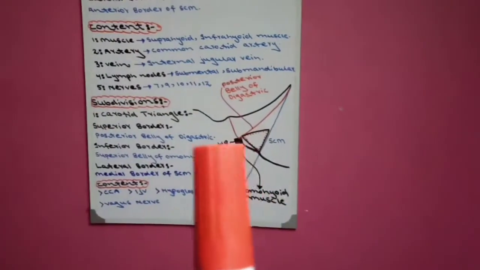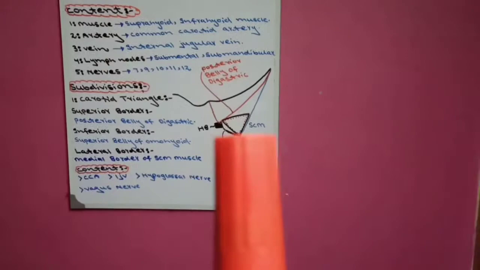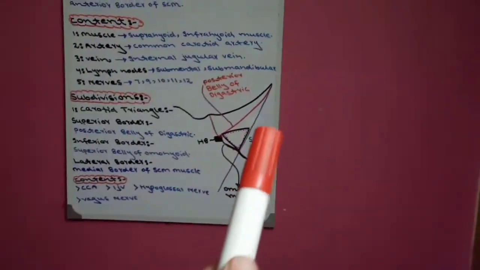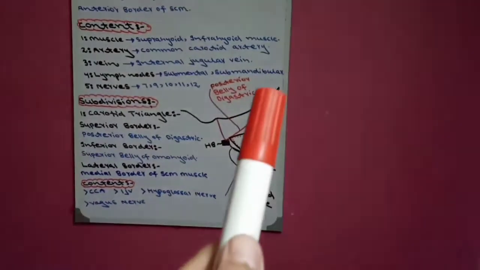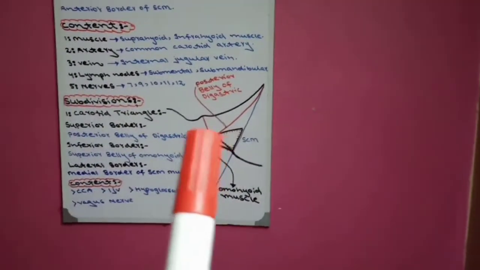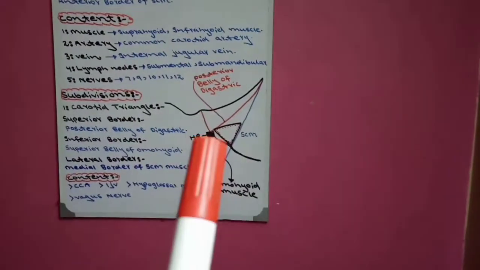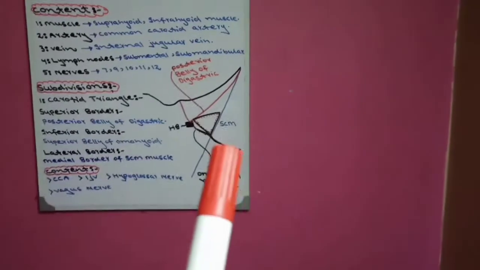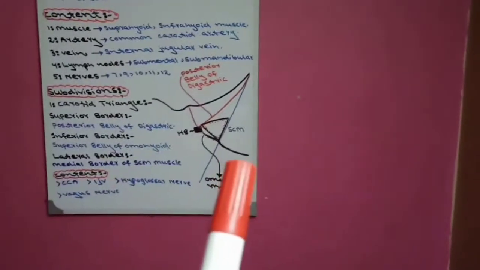Now the carotid triangle is formed between anterior border of sternocleidomastoid and posterior belly of digastric and superior belly of omohyoid muscle. This is the omohyoid muscle, this is superior belly of omohyoid muscle, this is the inferior belly of omohyoid muscle.